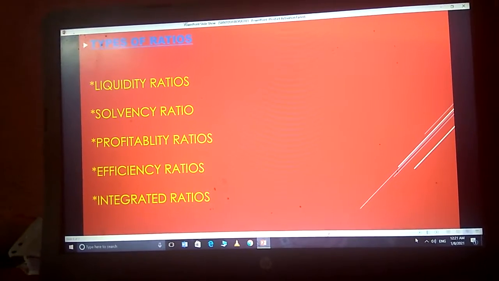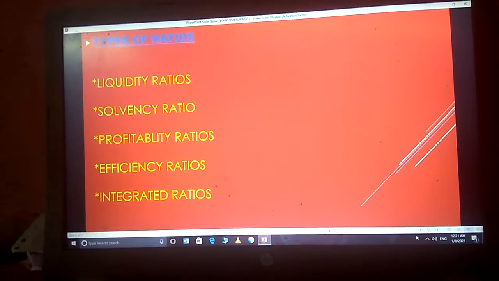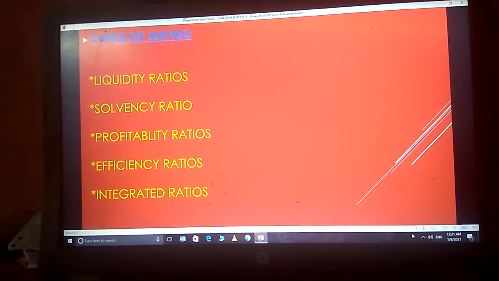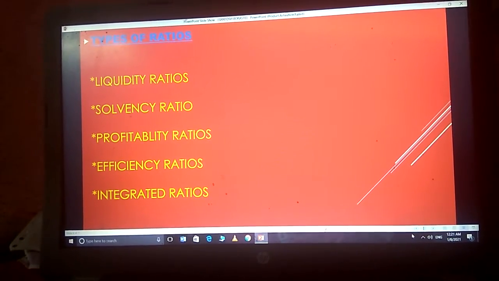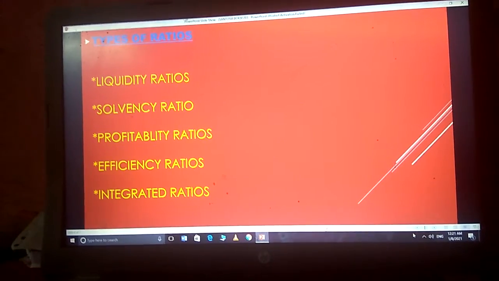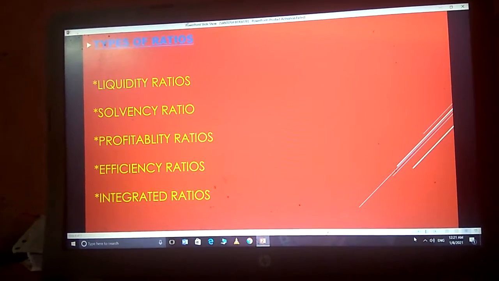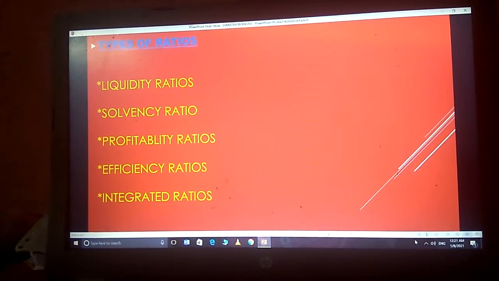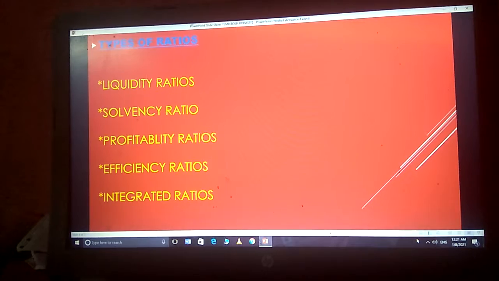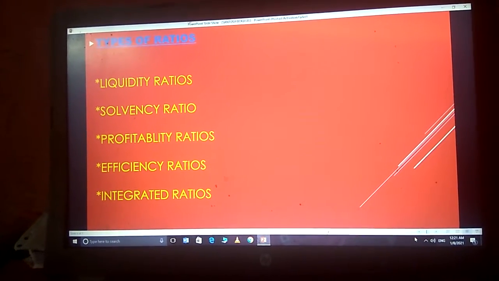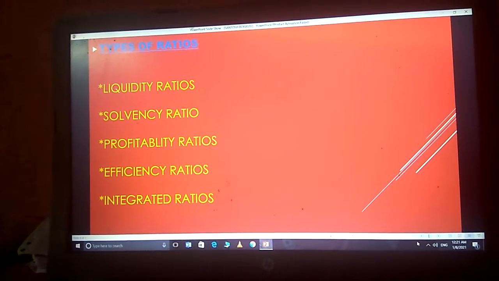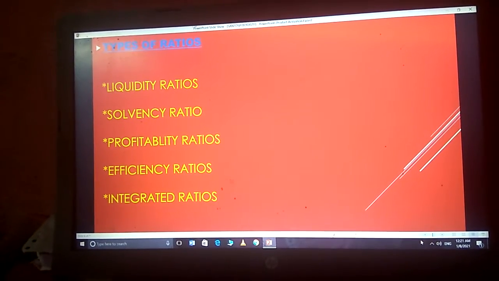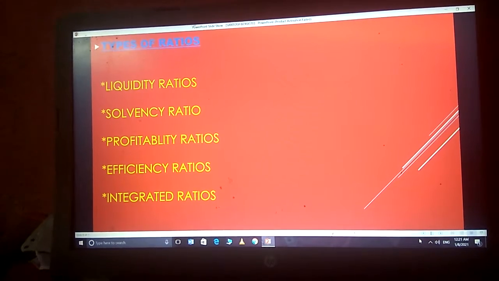Then solvency ratio. The capital structure or leverage ratios are the solvency ratios that throw light on the long-term solvency of a firm. This is reflected in its ability to assure the long-term creditors with regard to periodic payment of interest and the repayment of loan on maturity or in predetermined installments at due date.